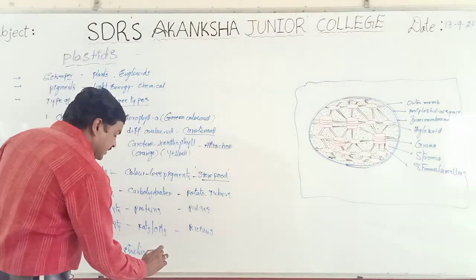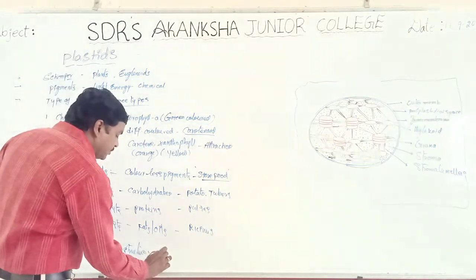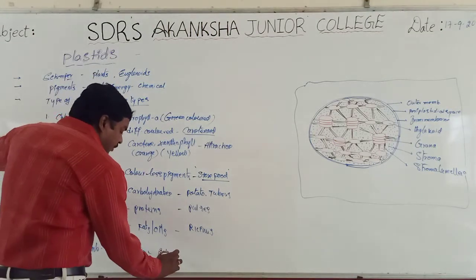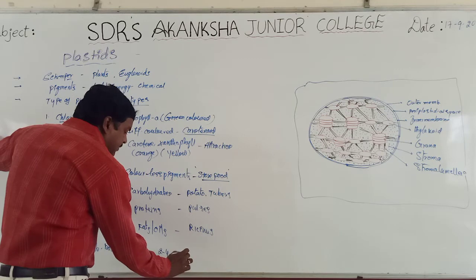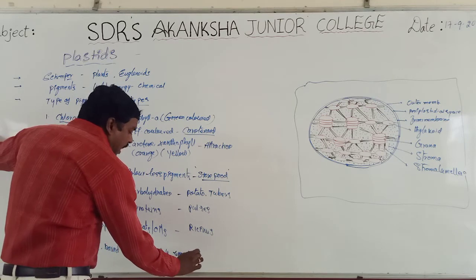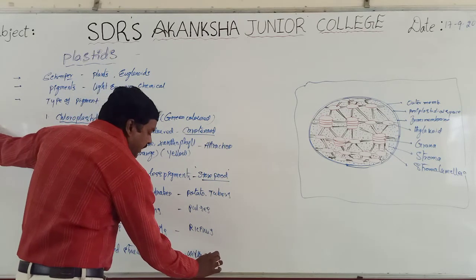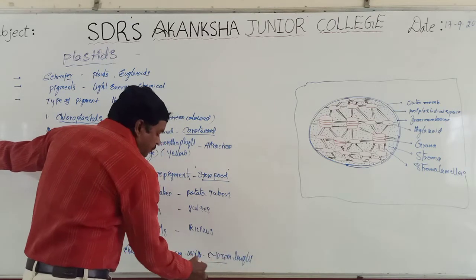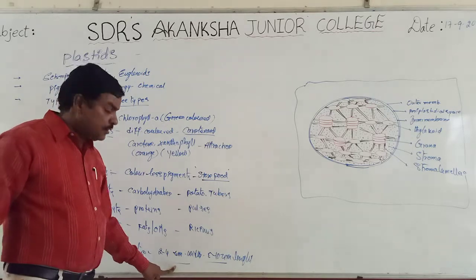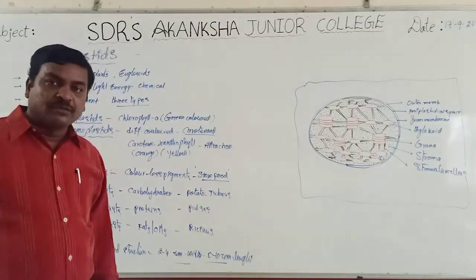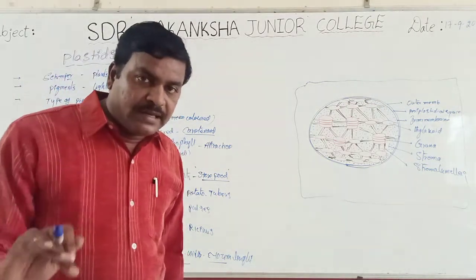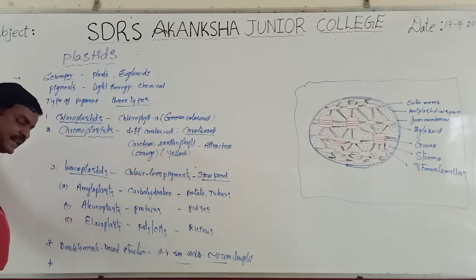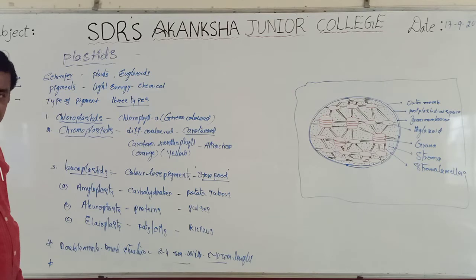Each chloroplast measures about 2 to 4 micrometers in width and 5 to 10 micrometers in length. At the same time, the number of chloroplasts per cell is also varying.